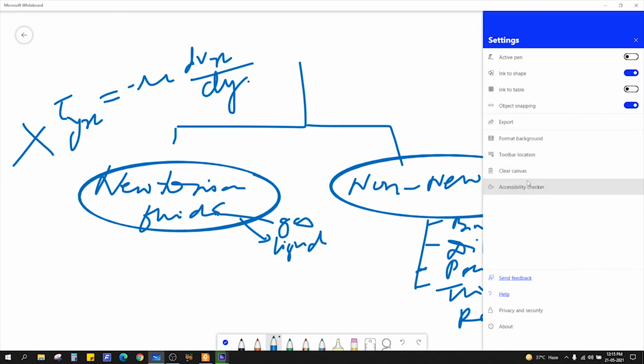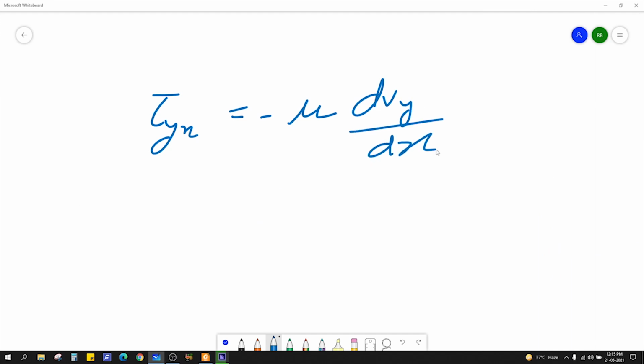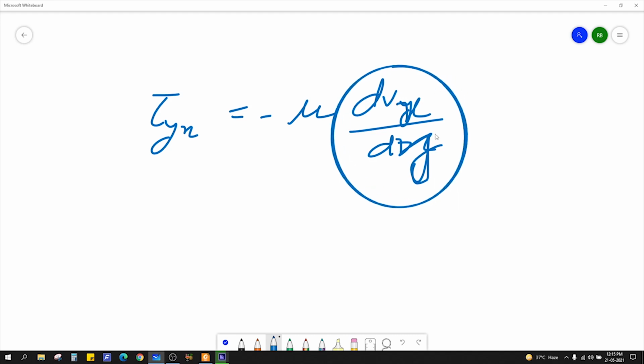So in this Newton's law of viscosity, I already explained what the different terms are. This is Vx, and this is the velocity gradient.